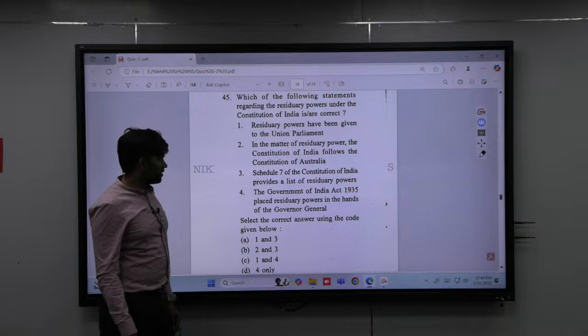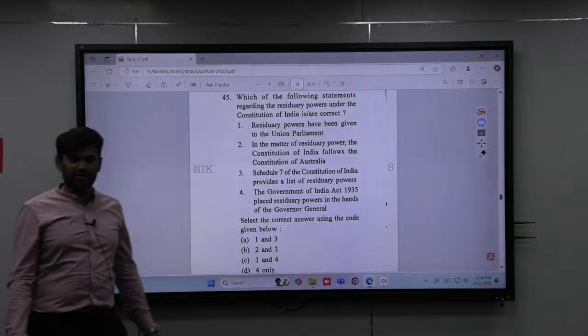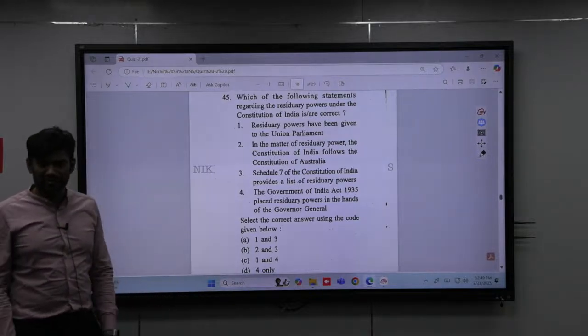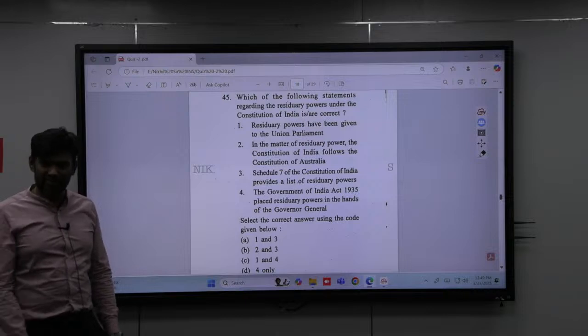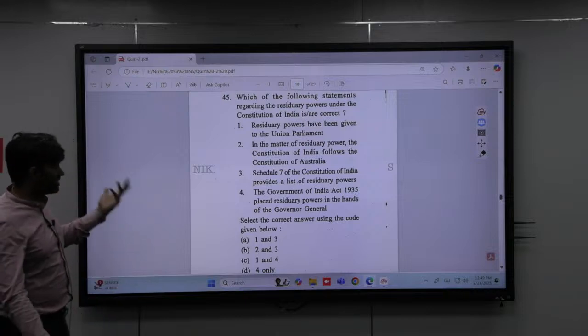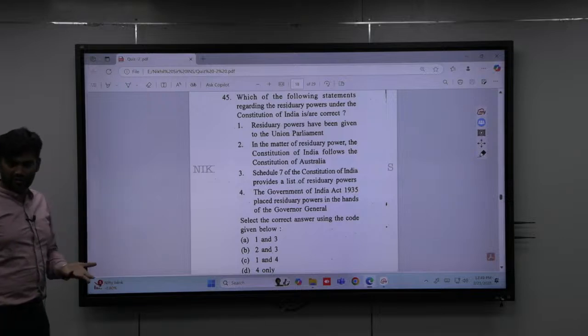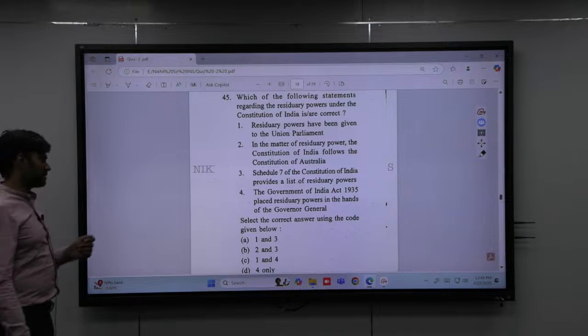Third, the 7th Schedule of the Indian Constitution provides for residuary powers. There is no list for residuary powers there. They only say any subject that does not come under these lists will be considered residuary. There are only 3 lists: Union list, State list, Concurrent list.